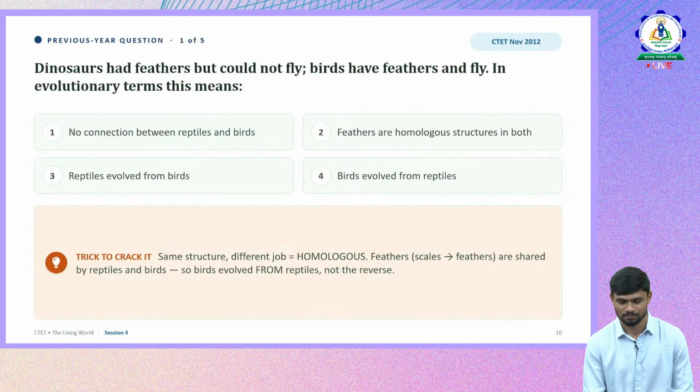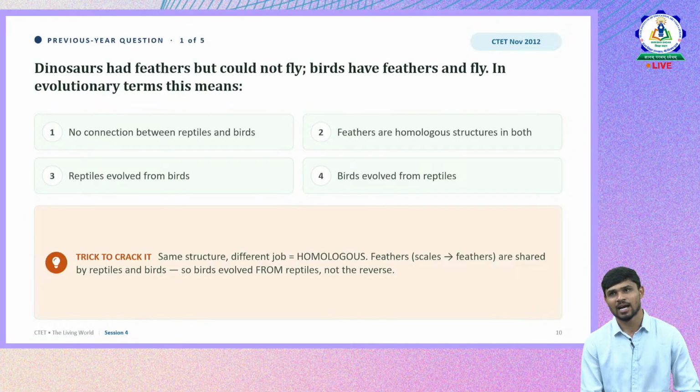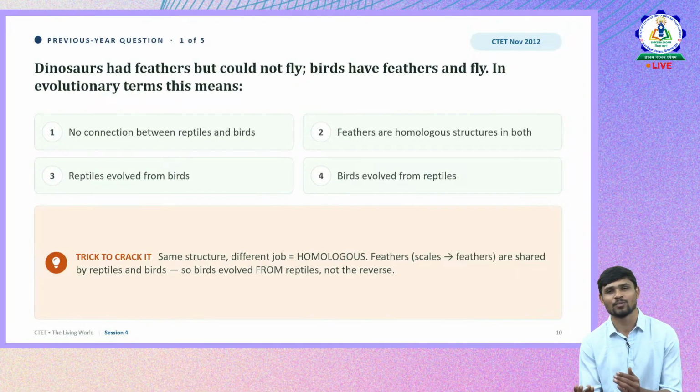This is about amoeba. These are a few repeated concepts that were tested in CTET, and within those concepts also, they focused on particular areas. If it is mammals, where exactly are they focusing? If the concept is about aves, where exactly are they focusing? If it is invertebrates, where exactly are they focusing? That is what we discussed now. In mammals, they talk about adaptations and exceptions. Even in aves, adaptations, exceptions, and the evolutionary link between reptiles and birds. These were the major focuses in those concepts.